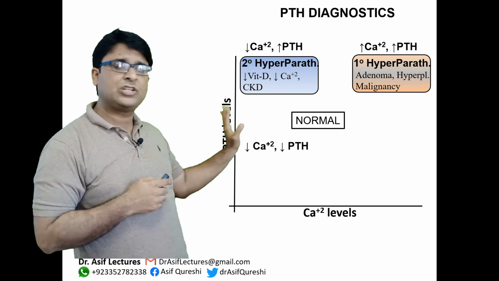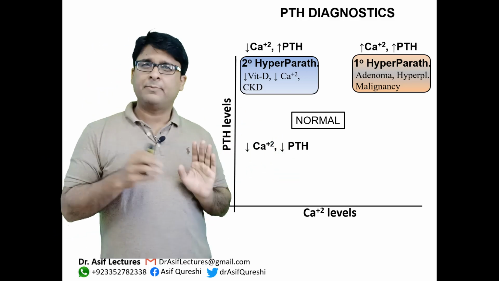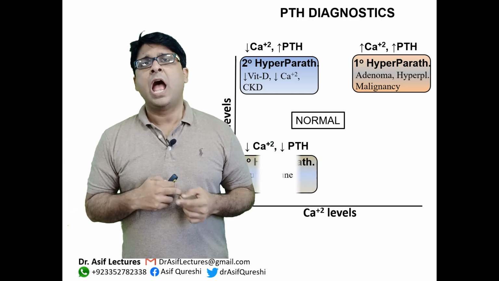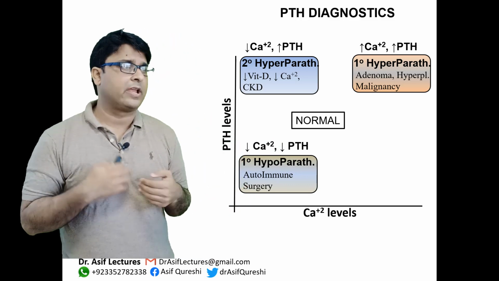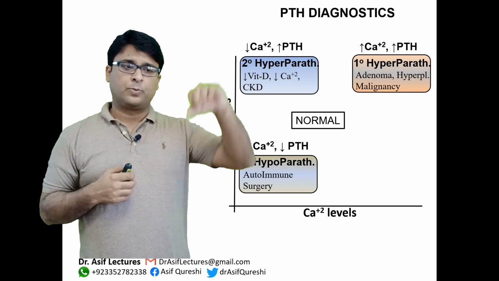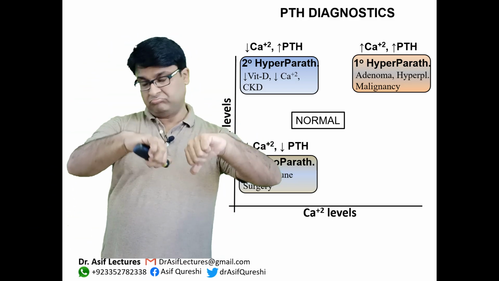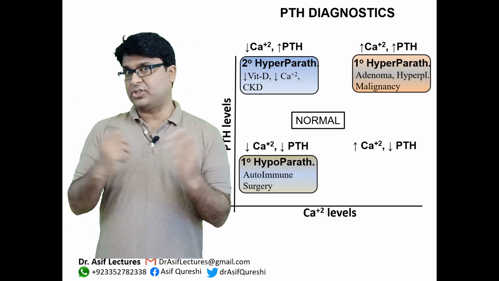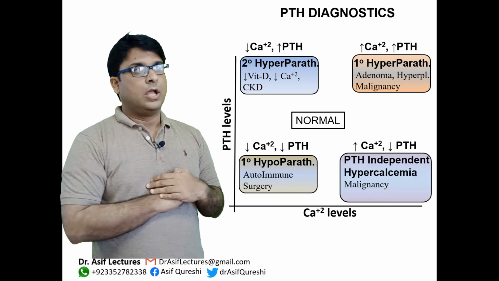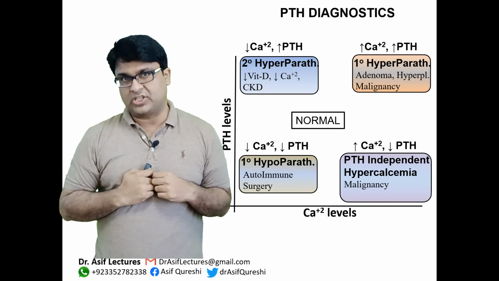Now, there can be low calcium and low PTH. Low calcium and low PTH is usually primary hypoparathyroidism, which can be because of surgery or can be because of autoimmune problem. So PTH is low and calcium is low, okay? And then there is a condition when calcium is high but PTH is low. That is because of some other cancers such as myeloma.